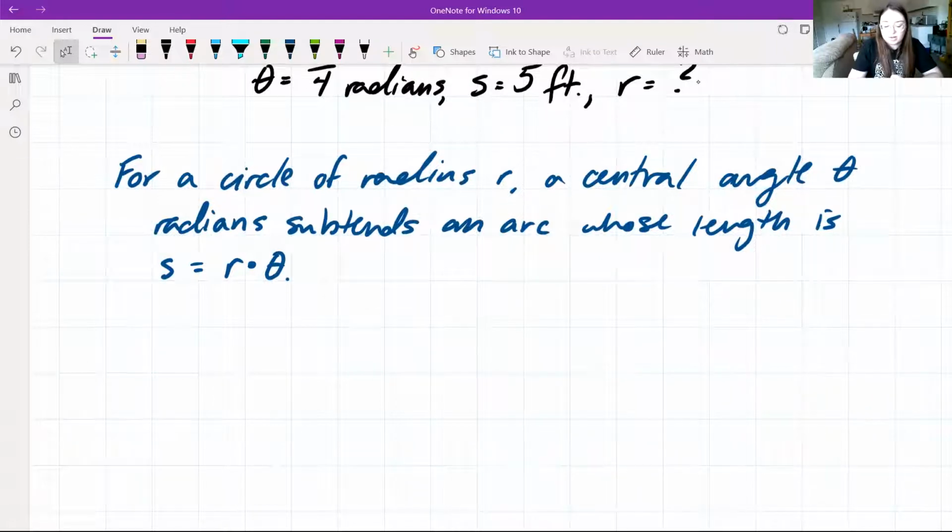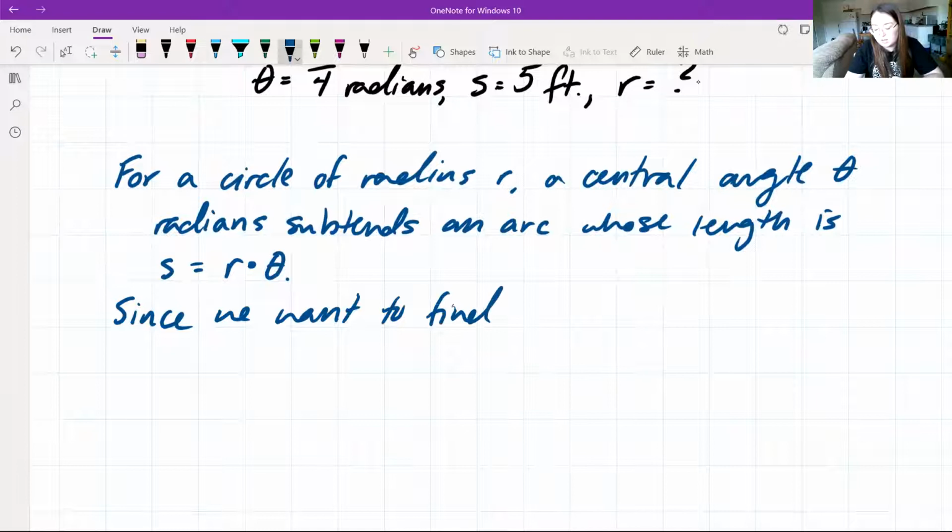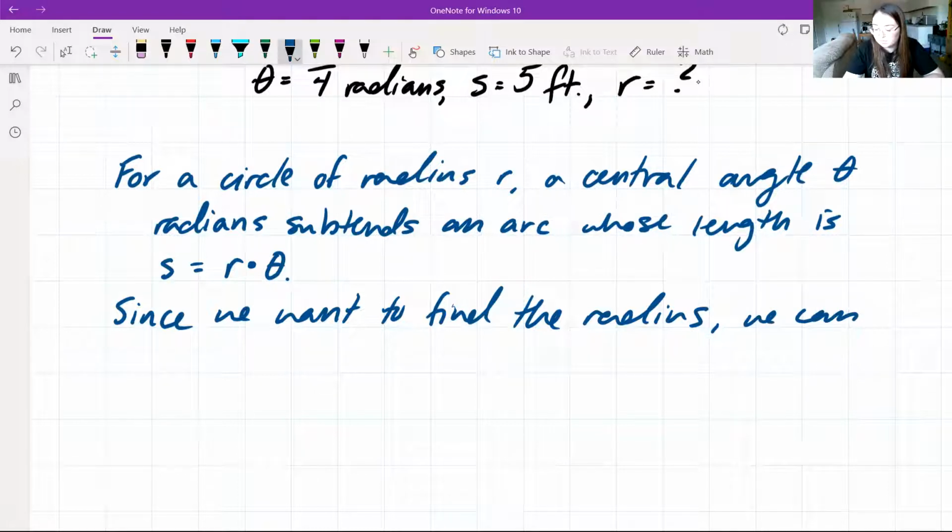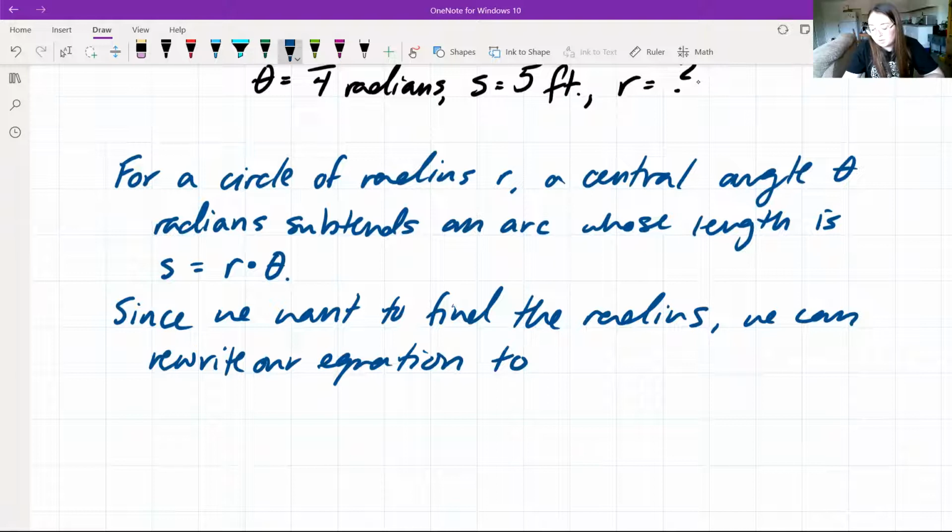So we want to find the radius. Since we want to find the radius, we just need to rewrite this equation. And when we rewrite our equation, we end up getting that r is going to be equal to s divided by theta.